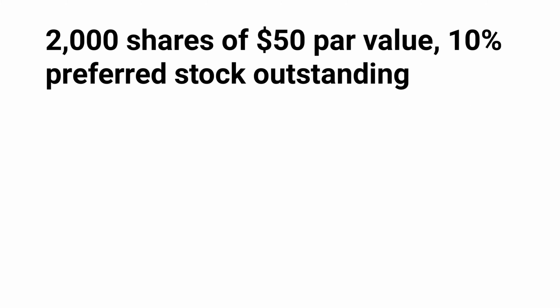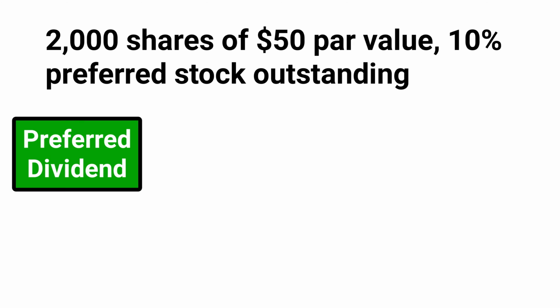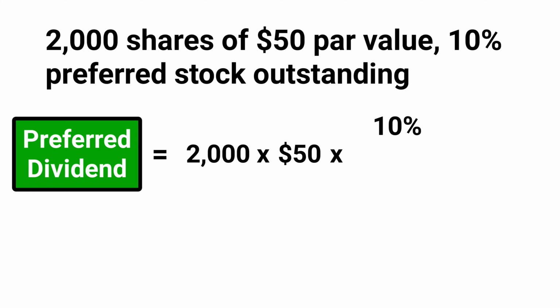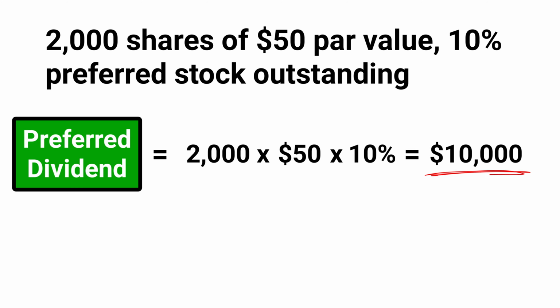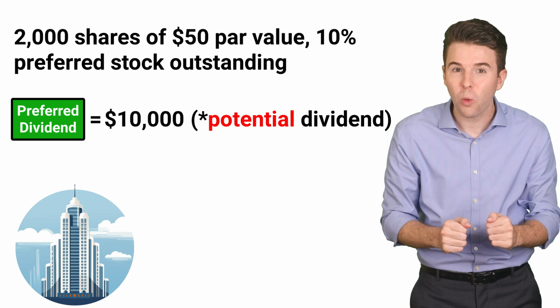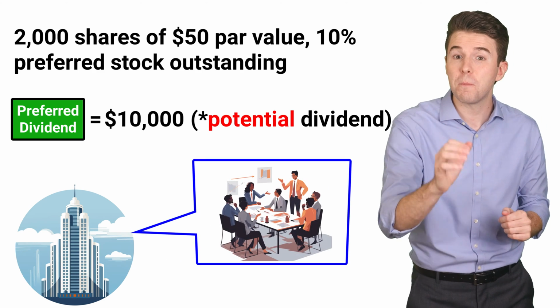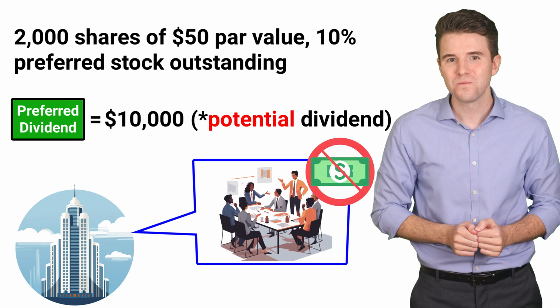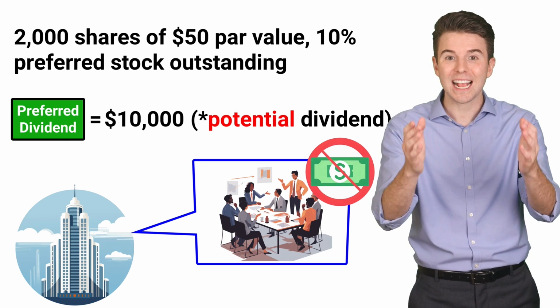Assume a corporation has 2,000 shares of $50 par value, 10% preferred stock outstanding. To compute the preferred dividend, we take the 2,000 shares, multiply it by the $50 par value, and multiply that by 10% or 0.10 to get a potential dividend of $10,000. It is a potential dividend as the corporation is not required to pay any dividend if the board of directors decides not to. Also, the company has common stock outstanding.